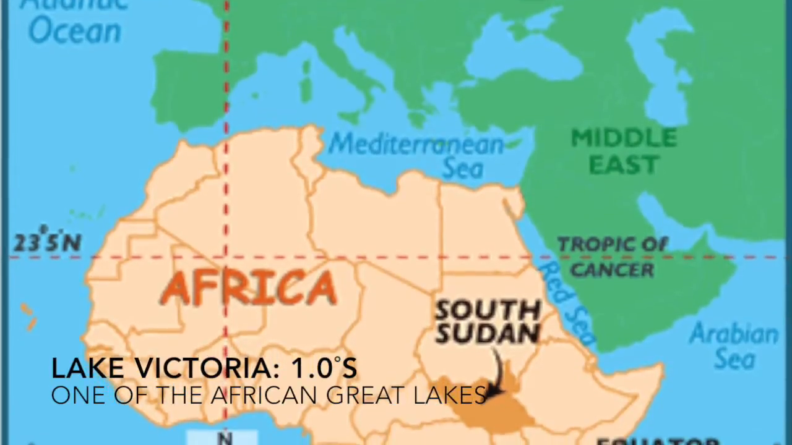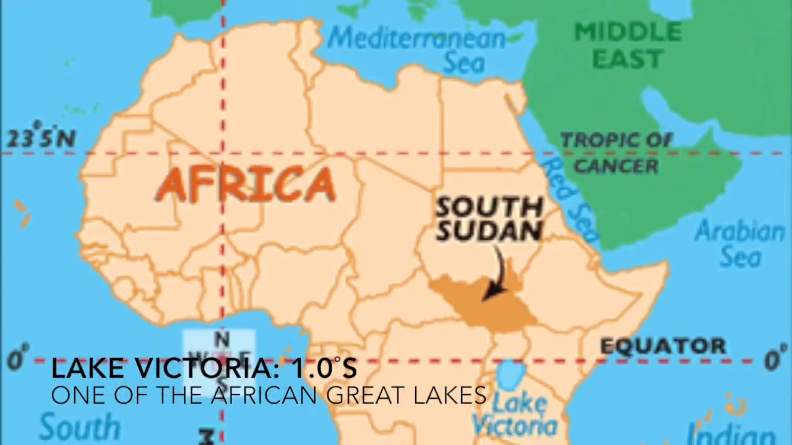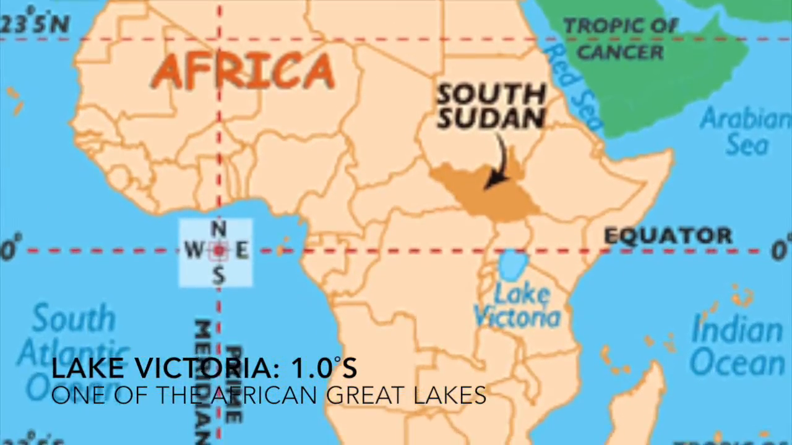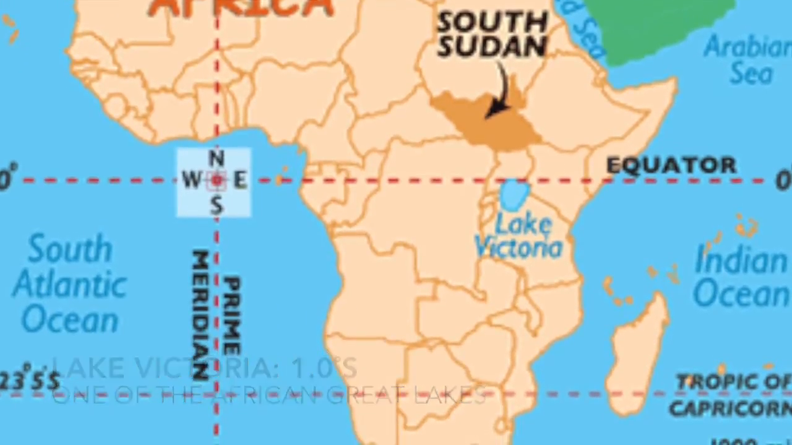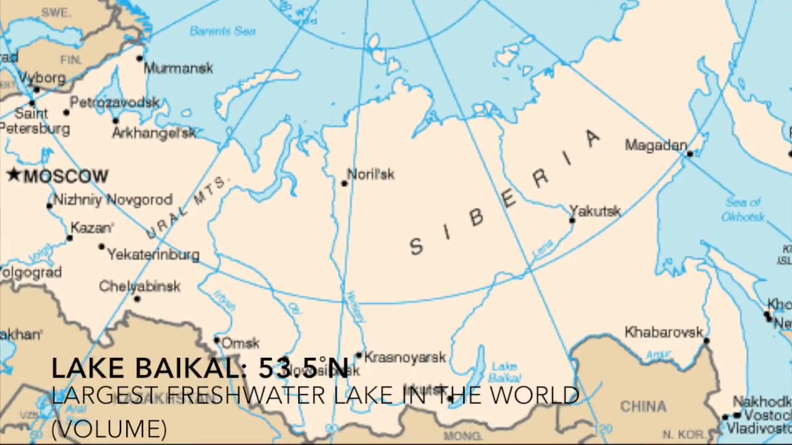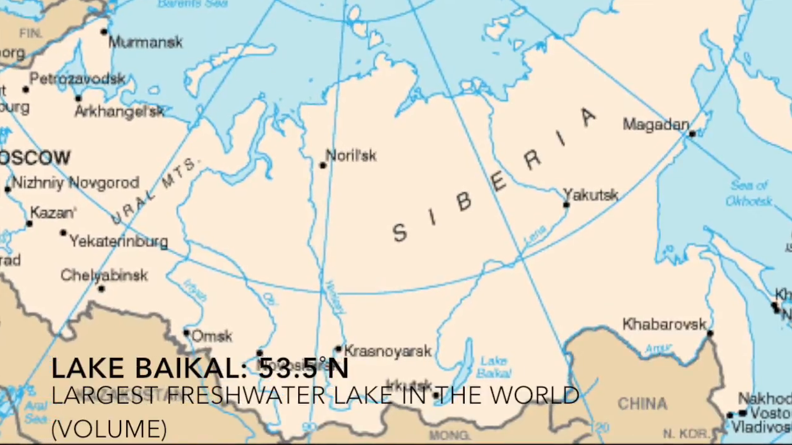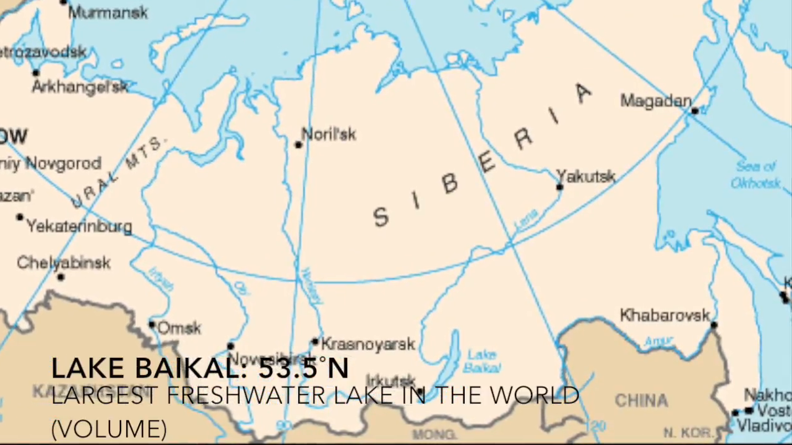Lakes can be found at different latitudes. South Central Africa's Lake Victoria is found at 1 degree south, whereas Siberia's Lake Baikal, the largest freshwater lake by volume in the world, is found at 53.5 degrees north.